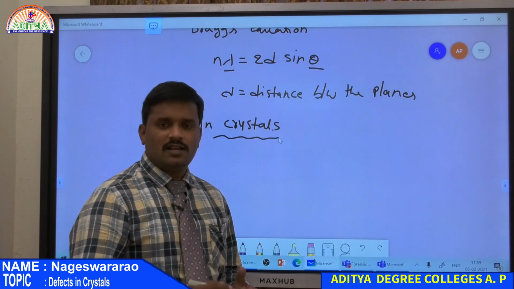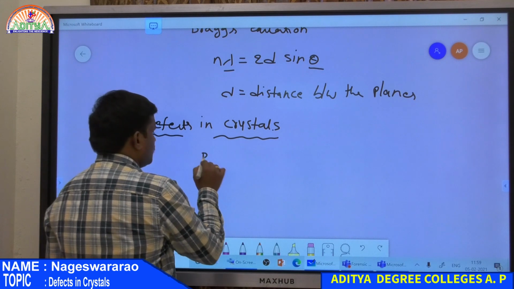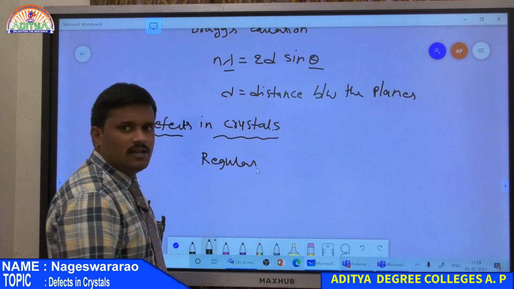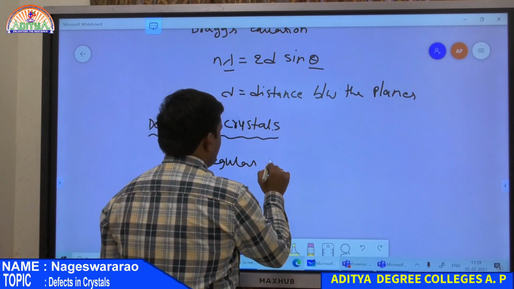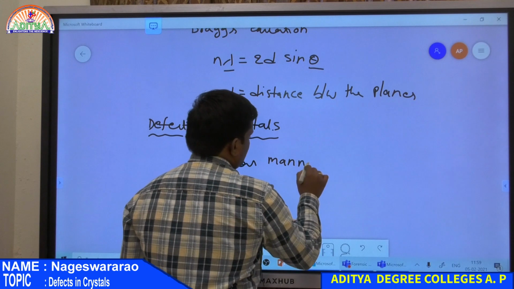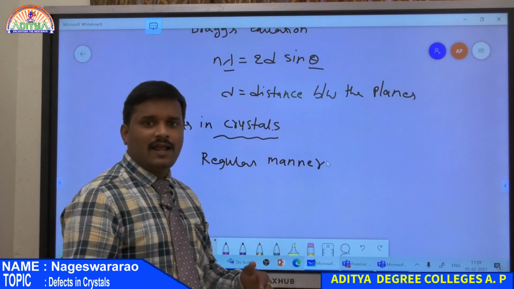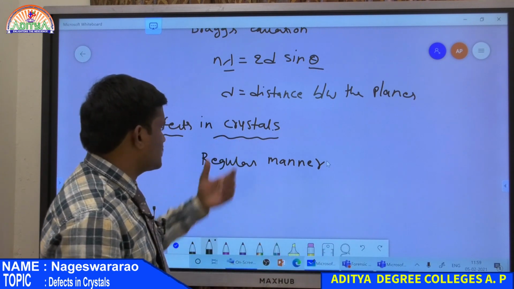If it is a crystal, all the atoms are present in a regular manner. So what is a crystal? In a crystal, all the atoms are always present in a regular manner, that is a cation followed by an anion, again followed by a cation.